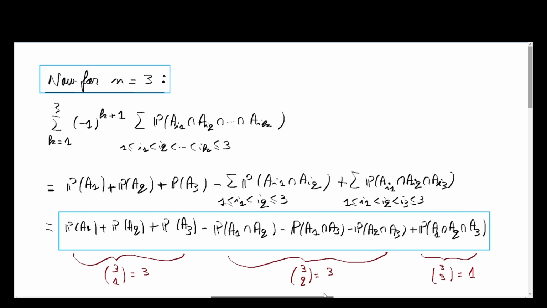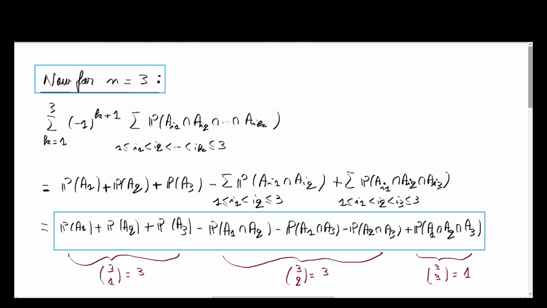Now for n equals 3, when you have 3 events, the summation is this one. It is equal to the probability of A1 plus the probability of A2 plus the probability of A3, minus the summation of the probability of A_i1 intersected with A_i2, plus the summation of the probability of A_i1 intersected with A_i2 intersected with A_i3, with our indexes this time varying between 1 and 3.